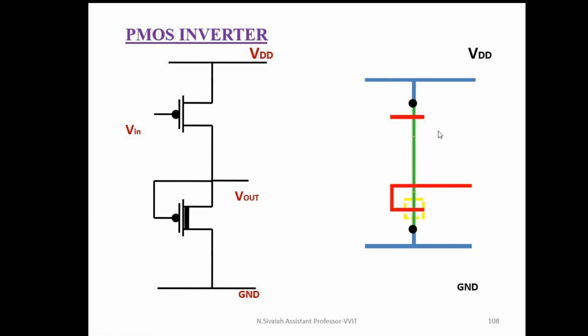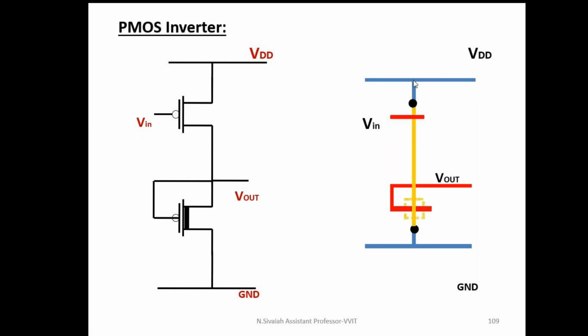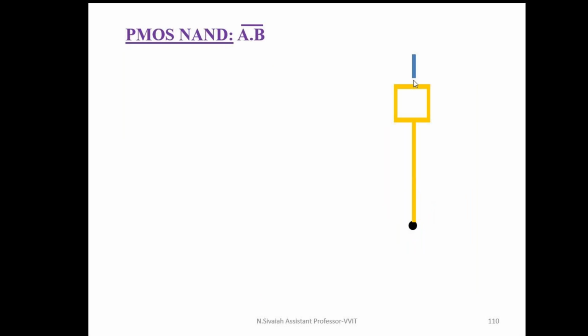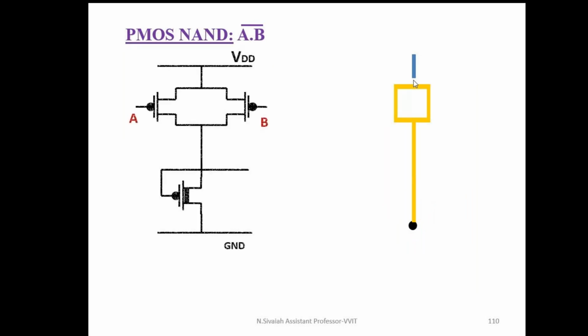The only difference is here we are using a P diffusion rather than the N diffusion. See here, if we make the contact here, there is no problem. Both are correct. If you make the contact here or on the metal line, both stick diagrams are the same. After that, make the input and output connections. Similarly for the PMOS inverter, similarly the PMOS NAND gate, which is similar to the previous one. That's why I'm skipping.